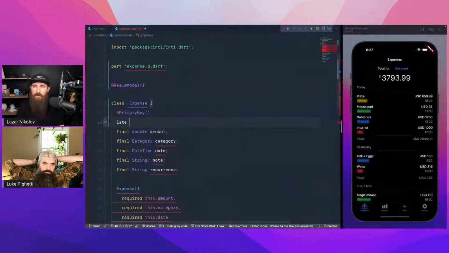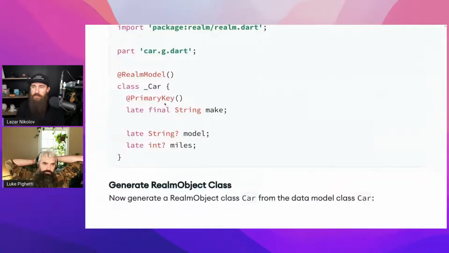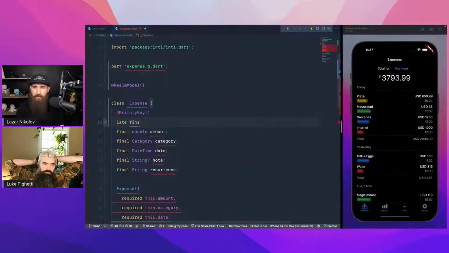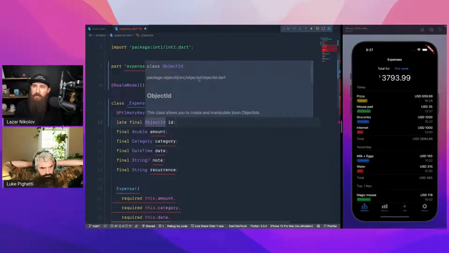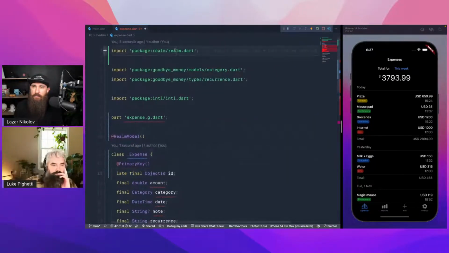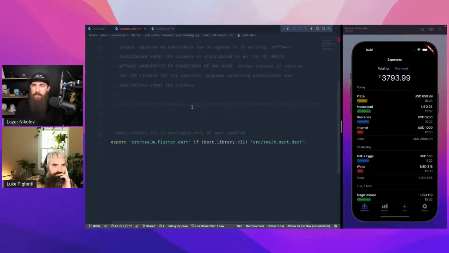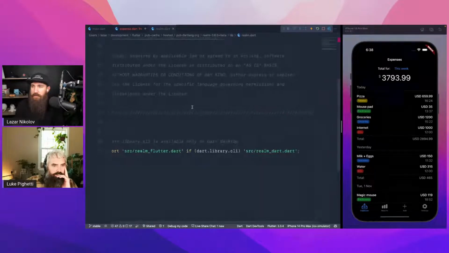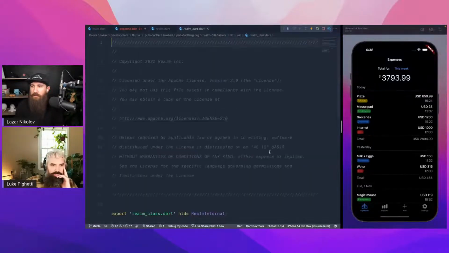So late final string make. Okay, late and final. That would be an object ID, I believe. An object ID should come from... it's not from the object ID, but it's from Dart or from Realm. Is there a way to see what we get from here? Maybe like this, or not? So you can try to drill down,